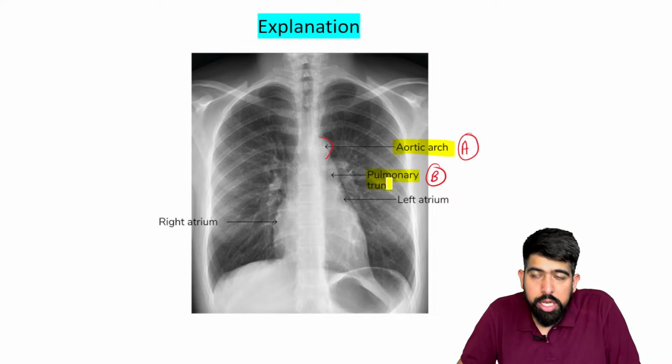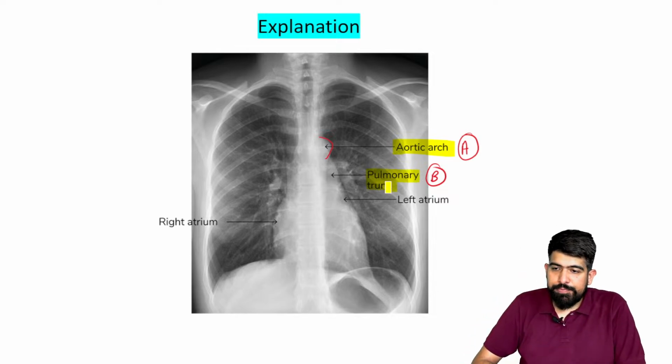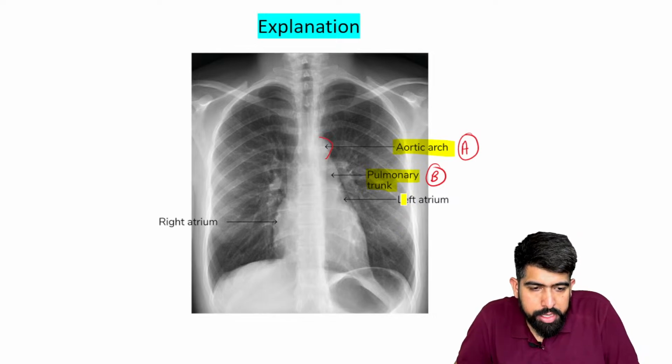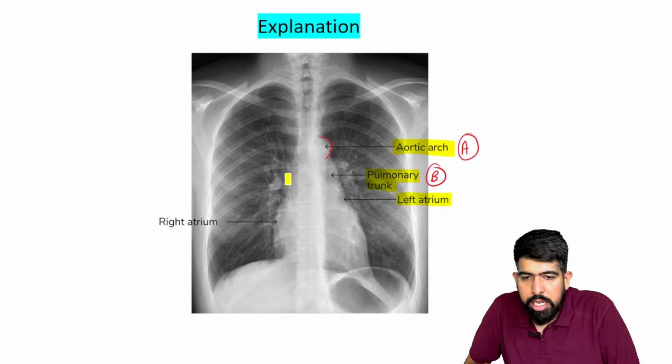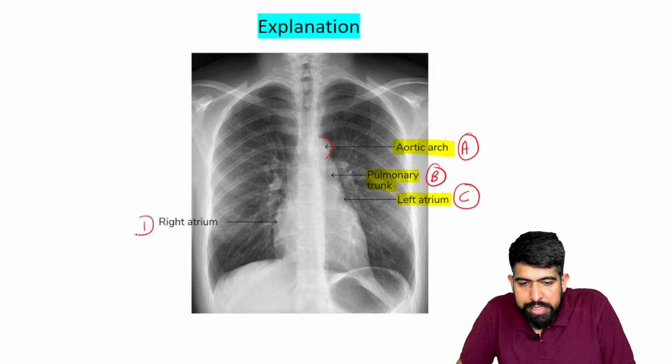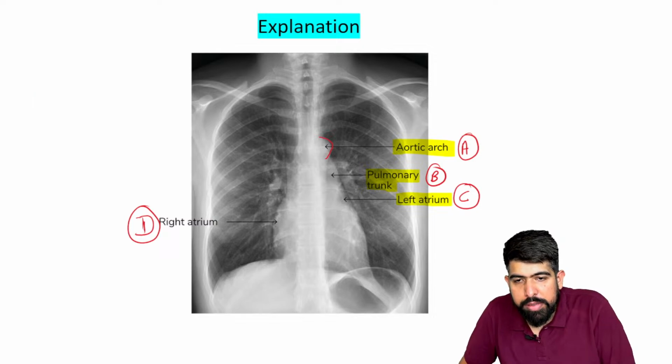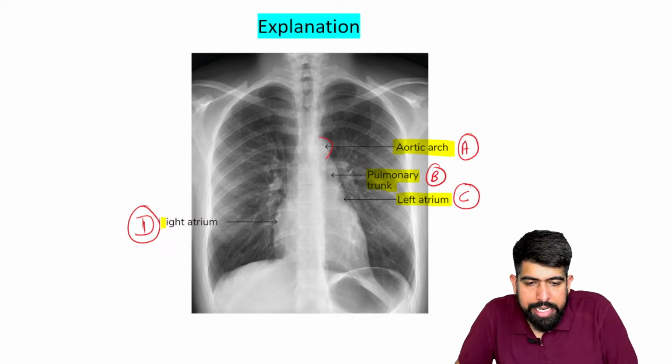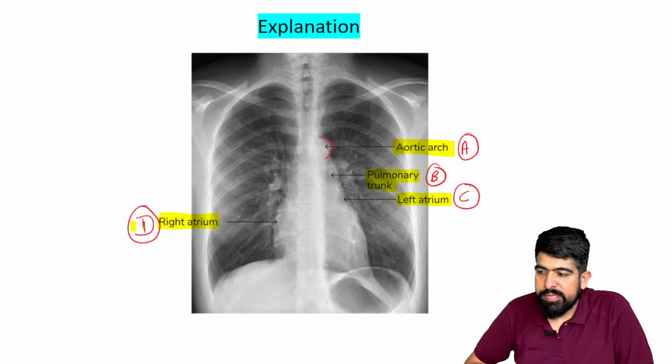This is your pulmonary trunk. And C was your left atrium, as it is below it. So C will be your left atrium. And the last one, D, will be your right atrium, right?